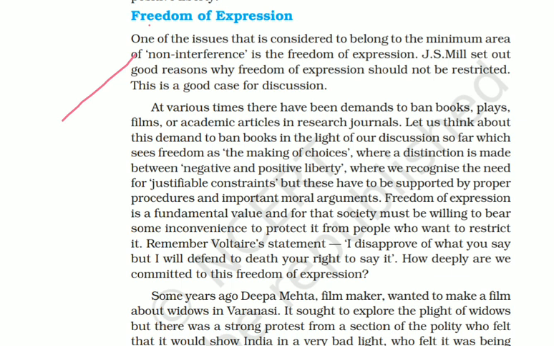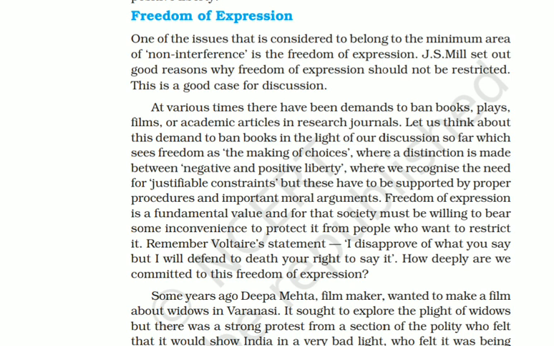So some inconvenience should be borne by the society just to protect the freedom of others also. That is said by J.S. Mill. Here we want to remember an important statement of Voltaire: I disapprove of what you say, but I will defend to death your right to say it. What you are saying I may disapprove of because my concept is opposite to yours, but I will not say that you have no right to say it, because you have the right and you can say what you feel good. That is the thing.